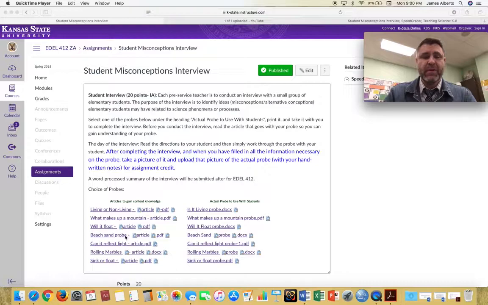The first is there's an article that goes along with this misconception, and it explains the basics of this misconception. What is the misconception? Why might kids have this misconception? What leads to them having it? And in some cases, how do we dispel it? So as a classroom teacher, what are some things that you can do to help dispel this misconception once you've drawn it out? So that's the article portion.